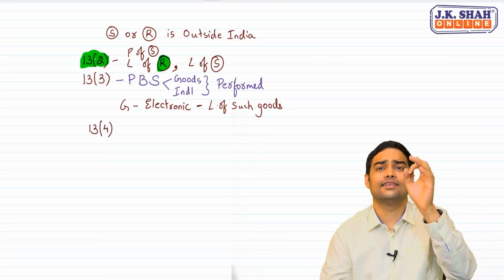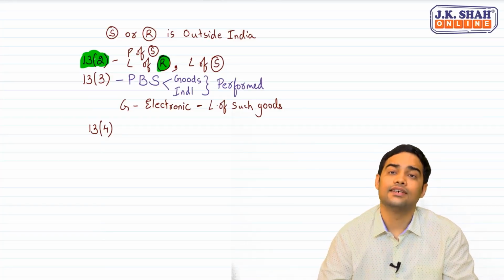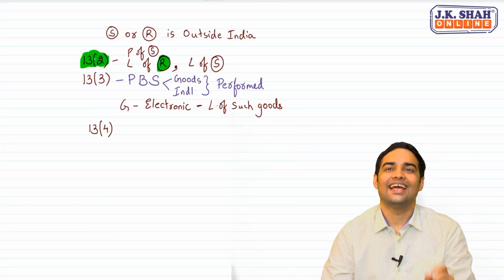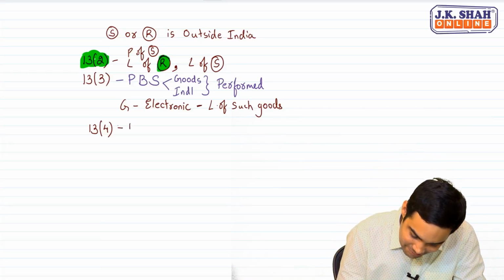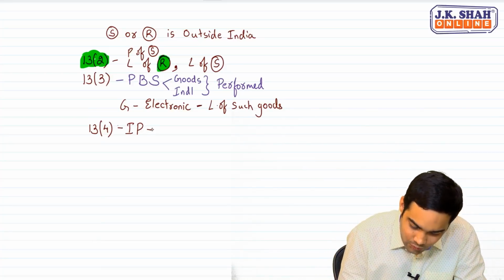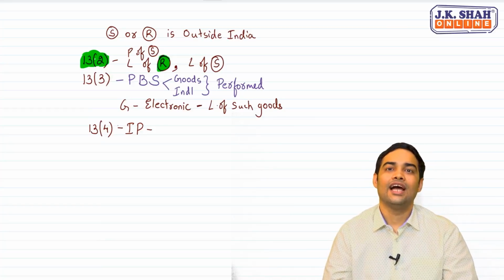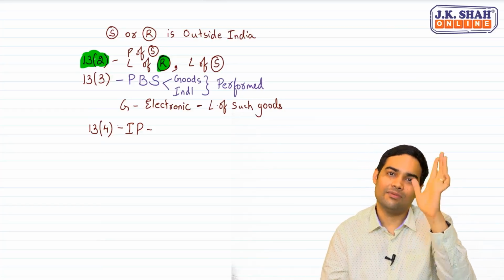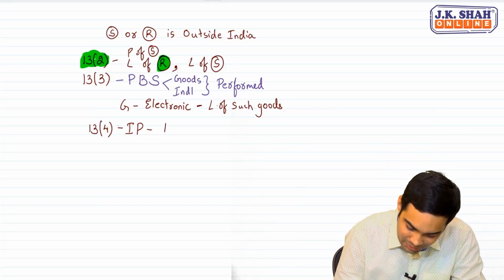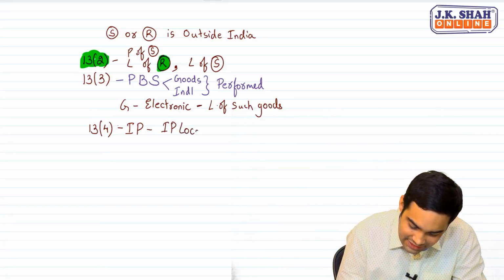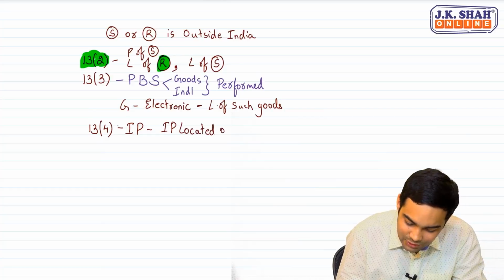Then moving to 13.4. Now what does 13.4 deal with? 13.4 deals with immovable property. For any immovable property, what would be the place of supply? In case of an immovable property, place of supply will be where the immovable property is located or intended to be located.